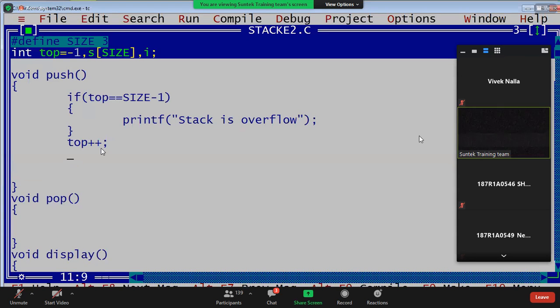First, initially, insert that element. Printf enter an element. That element should be inserted at which location? S of percent d. What is this S of percent d? That is nothing but the top one, right? Top initially 0.